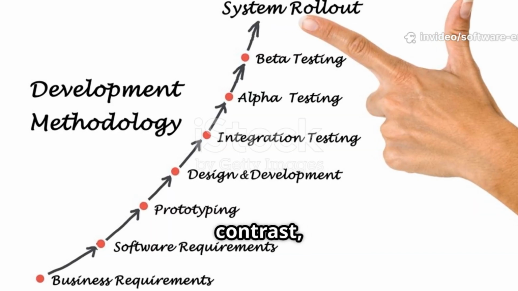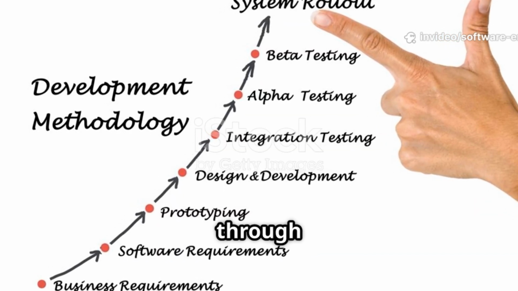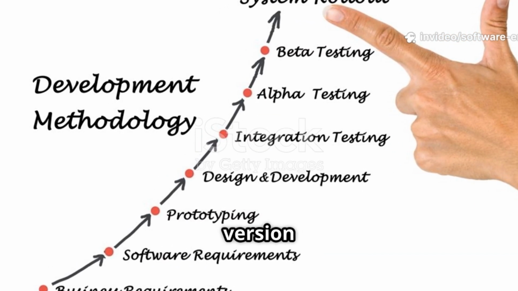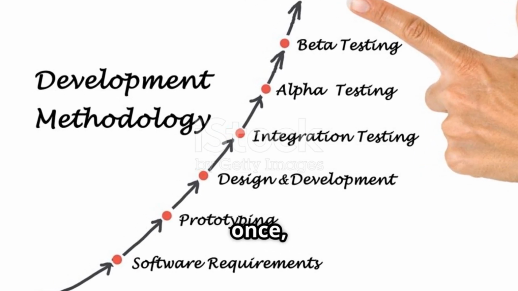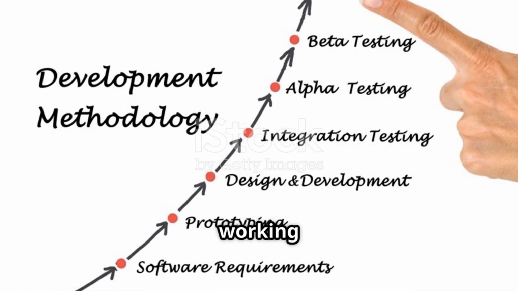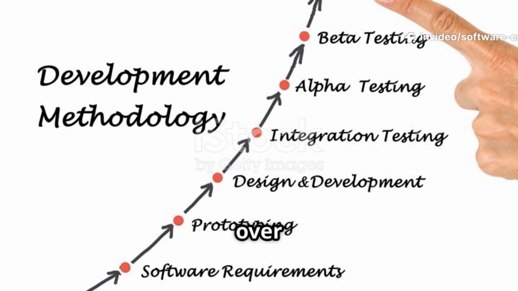In contrast, the evolutionary model builds systems through repeated cycles, with each version refined based on user feedback. Instead of building the entire system at once, this model delivers a working version early and then improves it over time.